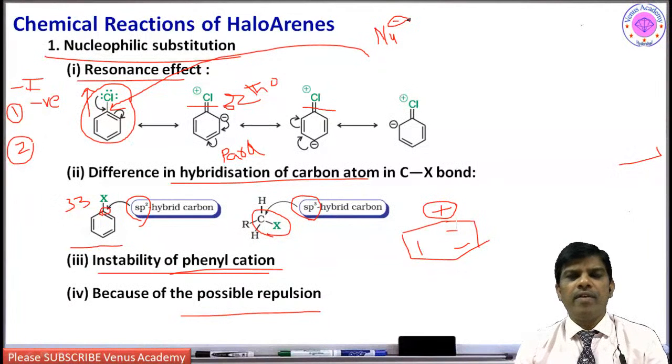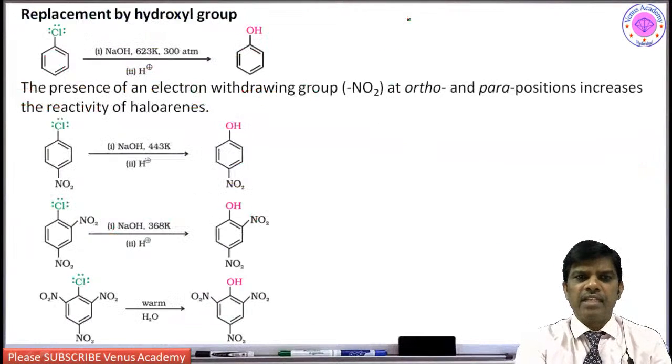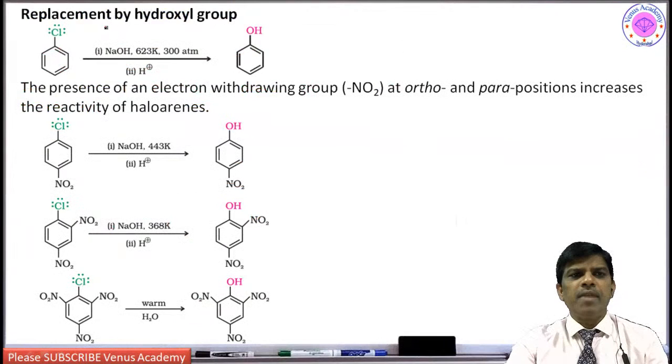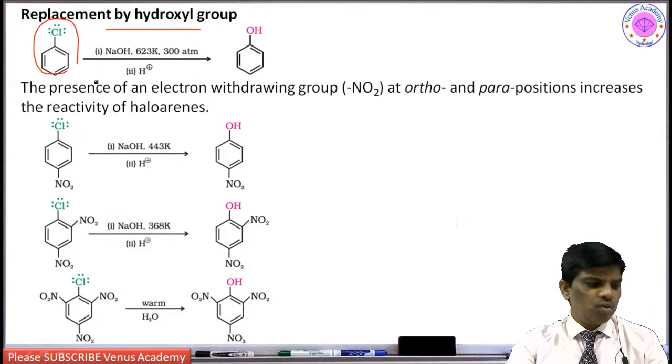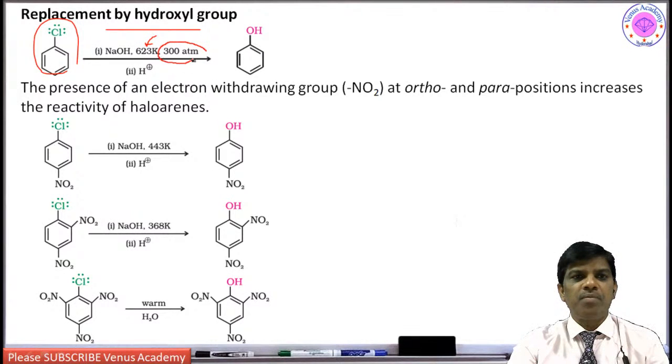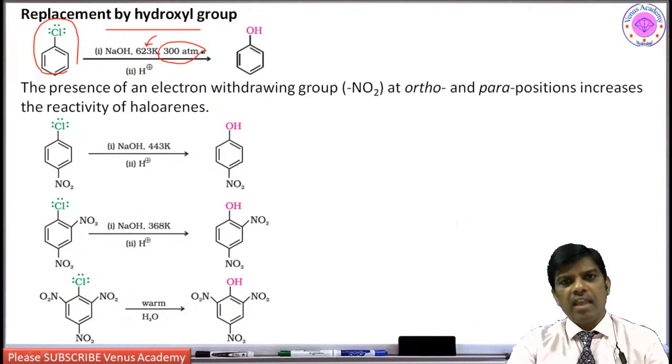But however, we come across a few reactions. For example, replacement by hydroxyl group, where chlorobenzene is treated with sodium hydroxide at high temperature under pressure, 300 atmospheres. Usually the atmospheric pressure at room temperature is 1, so you are forcibly making it undergo nucleophilic substitution.